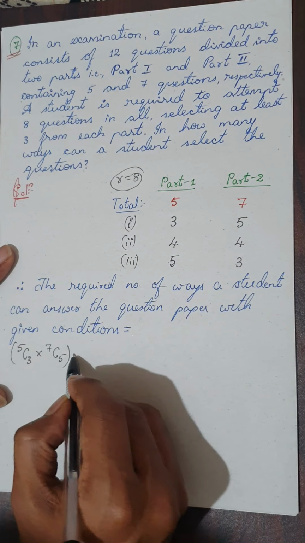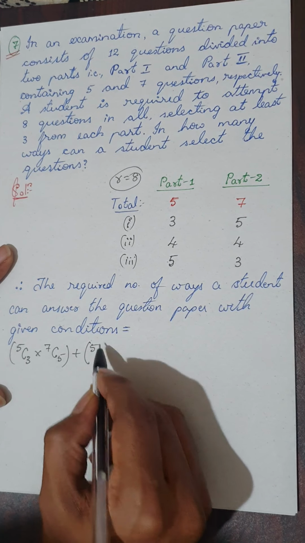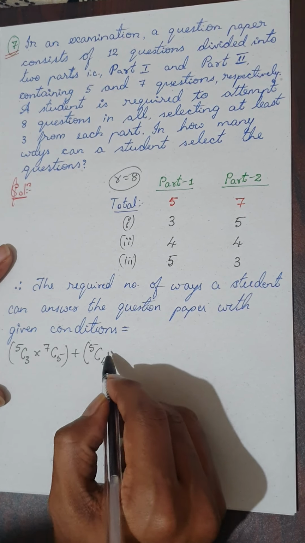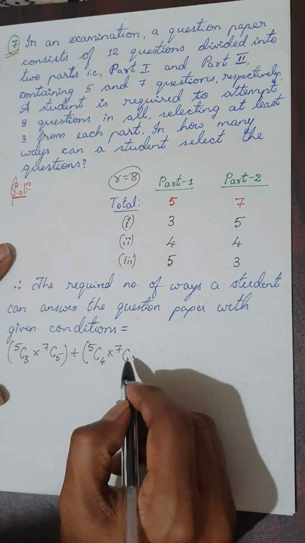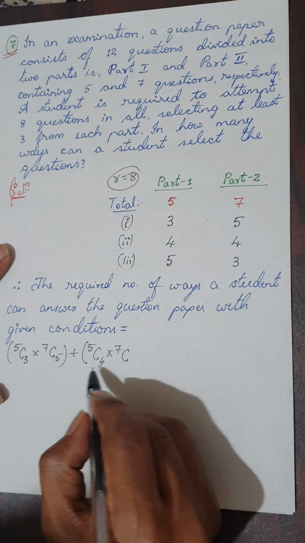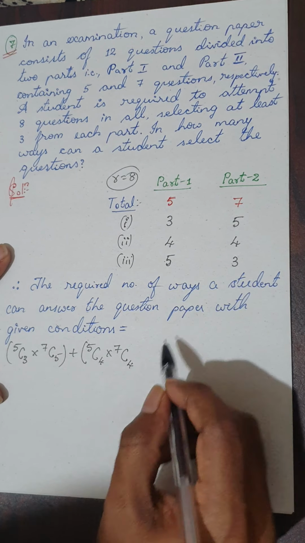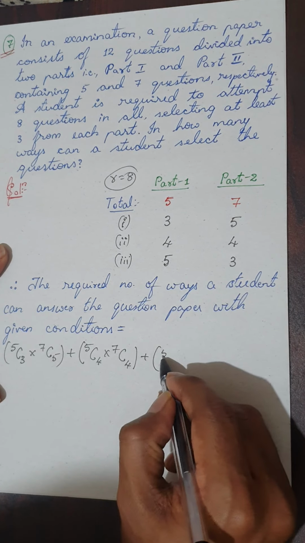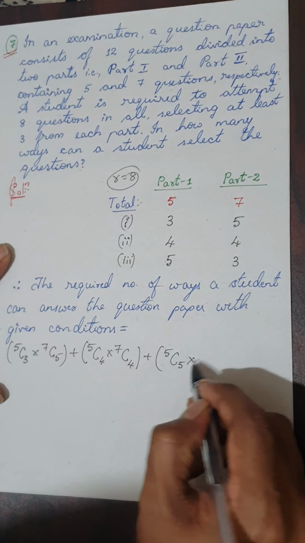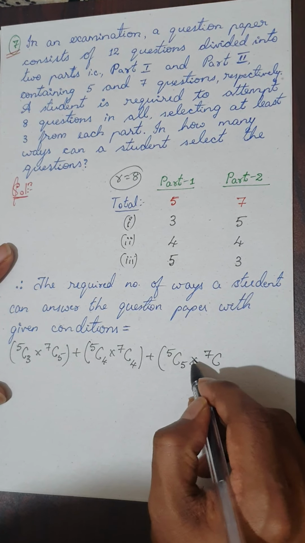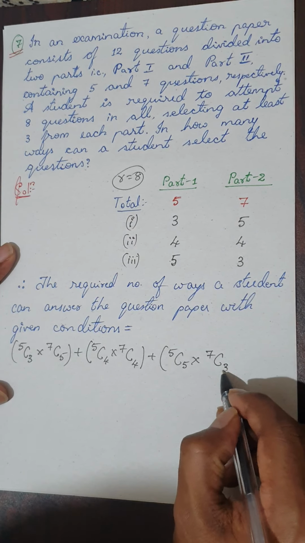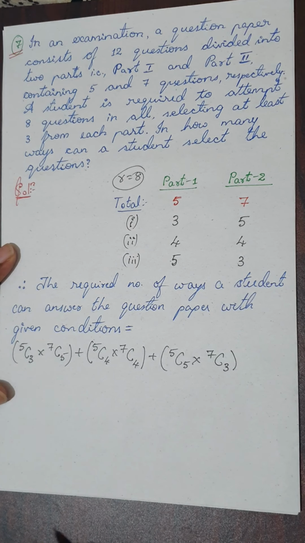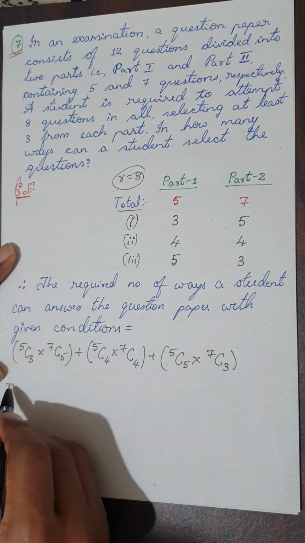This is the first combination, or out of 5, I can select any 4, and out of 7, I have to select any 4. 4 and 4. Or I can select 5 out of 5 from part A, then out of 7 from part B, I have to take the remaining 3 questions. So this is my required combinations.